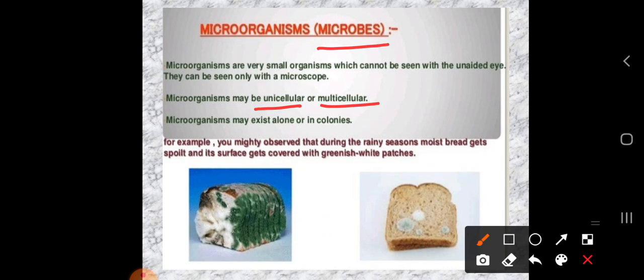So here we discussed one example about bread, how the bread rots or is converted into a white colored fungus when it is kept in moisture for some days. We took this example to see how it spoils and the surface gets covered with greenish white patches. These are the microorganisms which are usually known as fungi.